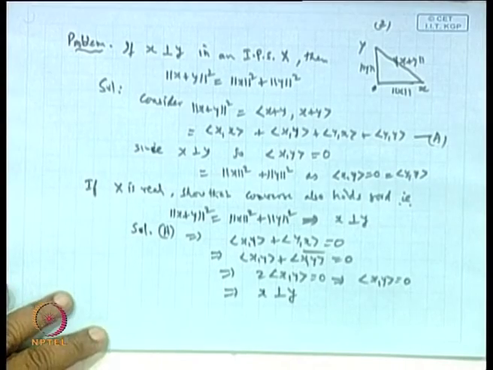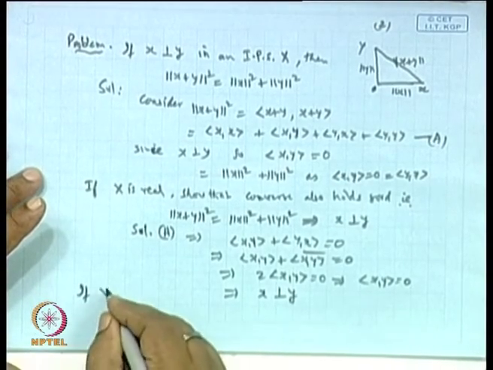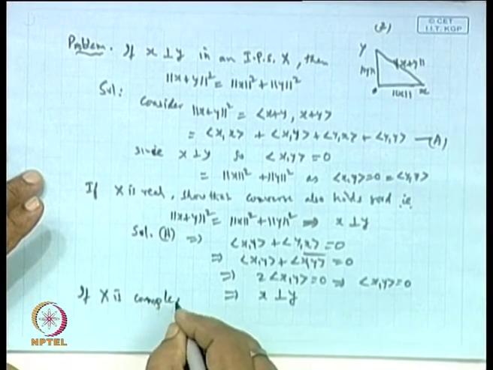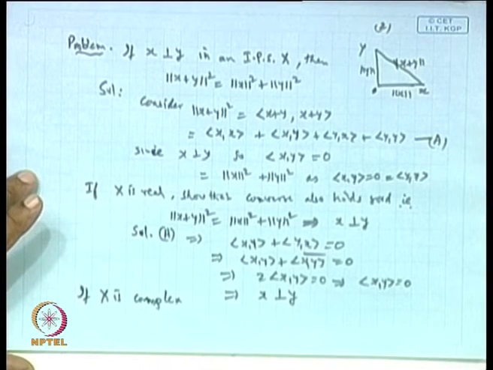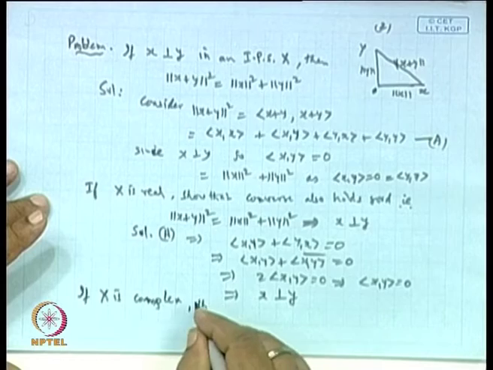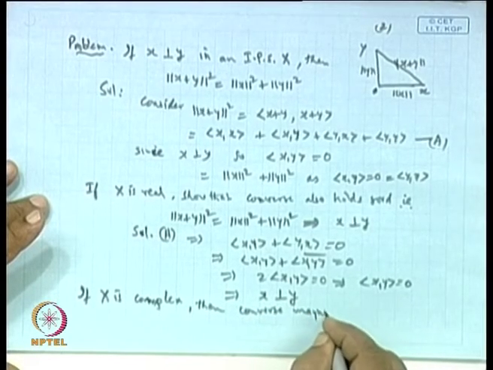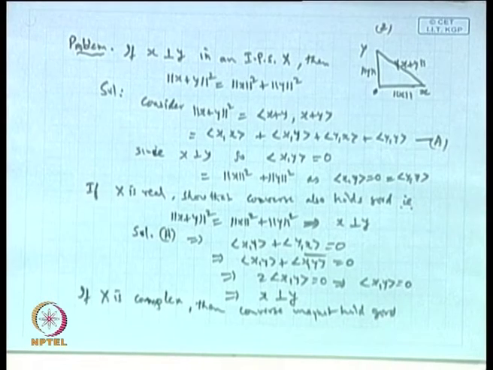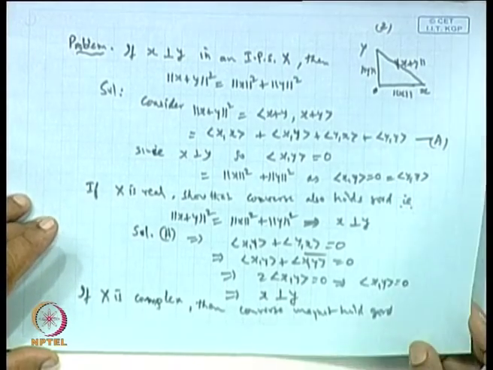So this implies x is orthogonal to y. Okay. So in the case of the real, this holds too. But if x is complex, then this may not hold, and the converse may not hold good. Why? So the inner product of x comma y will be some complex number.